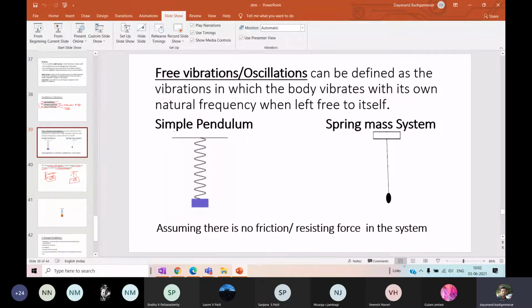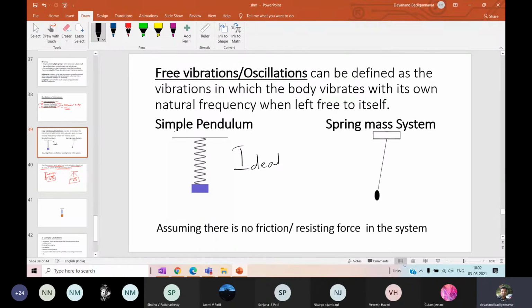Even if you close the windows of your physics lab and perform the experiment, still after some time the oscillations will come to a halt. So there is no space where there is no frictional force. Therefore, I call it an ideal case of oscillations.